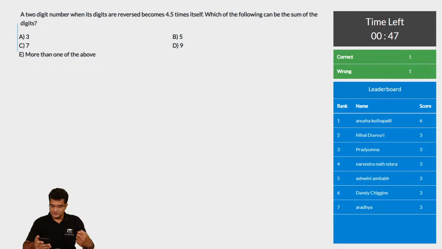Tushar Kohlia is asking, sir, if someone is weak in quant, how should he approach the XAT paper? In general, I would say there is very little time for you to focus on any area in which you are very weak, but you still have 2 weeks. As I said earlier, there are 3 topics which are very important for XAT. One is geometry, one is number systems, and the third is arithmetic. So try to at least improve in these 3 areas. Try to solve previous XAT papers. We have all the previous XAT papers on our site, so you can download them and try to solve them.